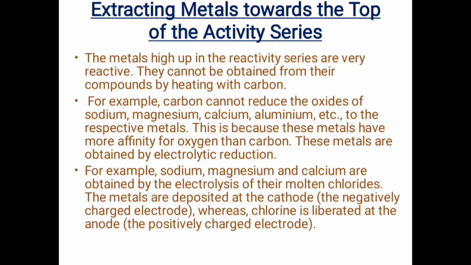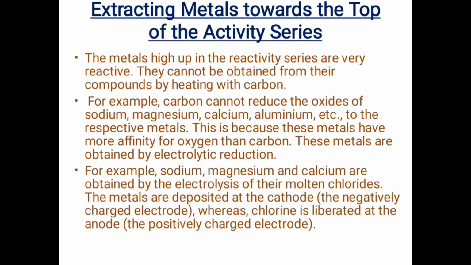Why? This is because these metals have a higher affinity towards oxygen than carbon. So what's the alternative? These metals are obtained by the process of electrolytic reduction.